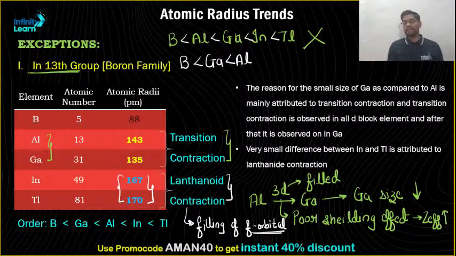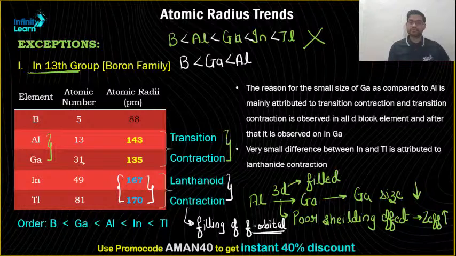Because in f orbitals a total of 14 electrons are added, that means 14 nuclear charges, that is protons, are also added. So the nuclear charge has increased rapidly, and the shielding effect has decreased. Because of this poor shielding effect, their size becomes almost the same, although they have a different number of shells.